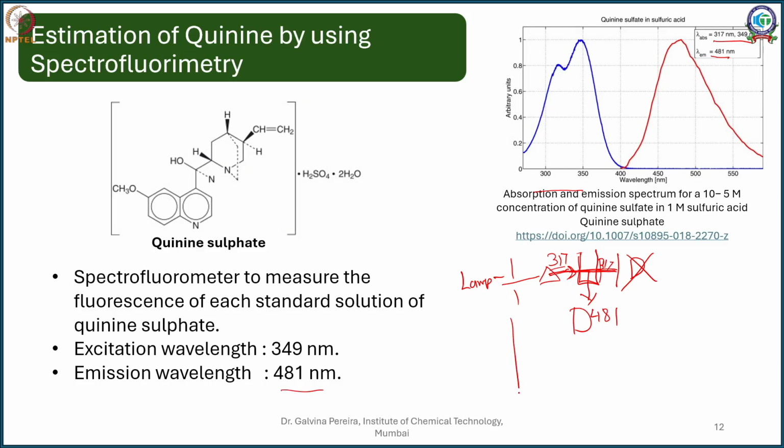So again I can do a curve, but in this case I will check the fluorescence instead of absorbance, against concentration. As the concentration increases, the fluorescence also increases. Okay, and then I can quantify an unknown by saying that my unknown shows this amount of fluorescence, so its concentration is going to be this much.